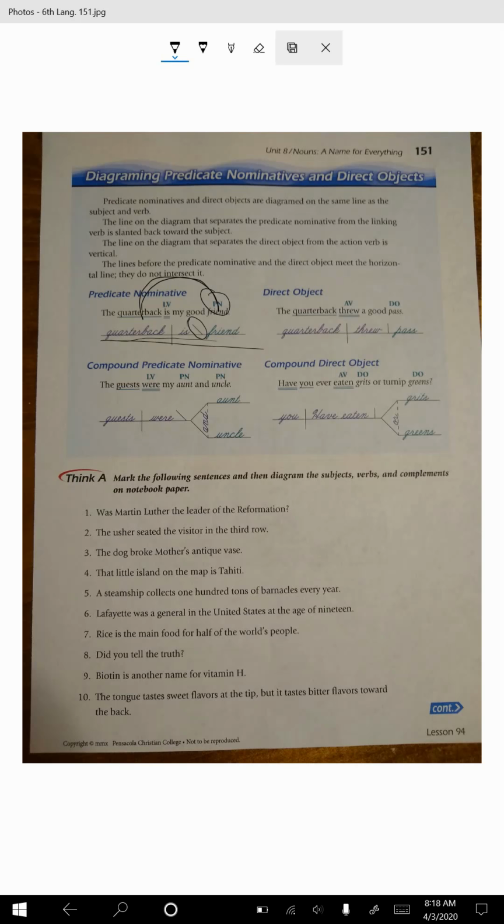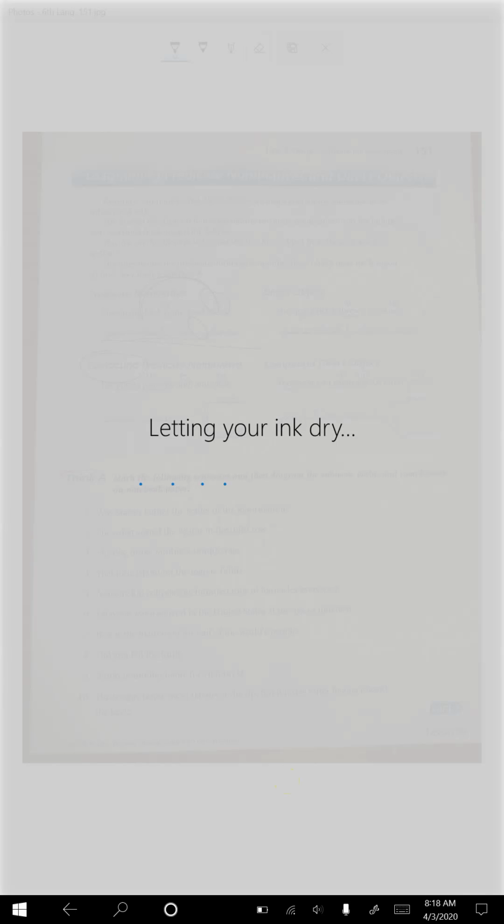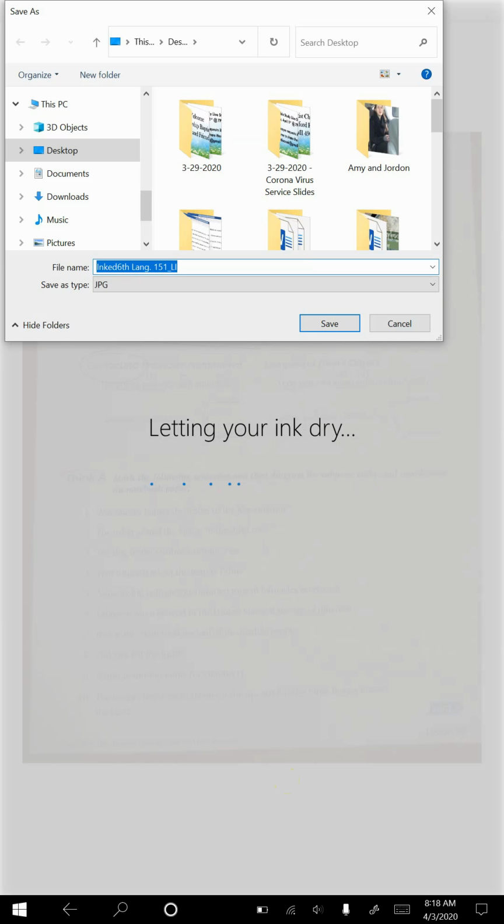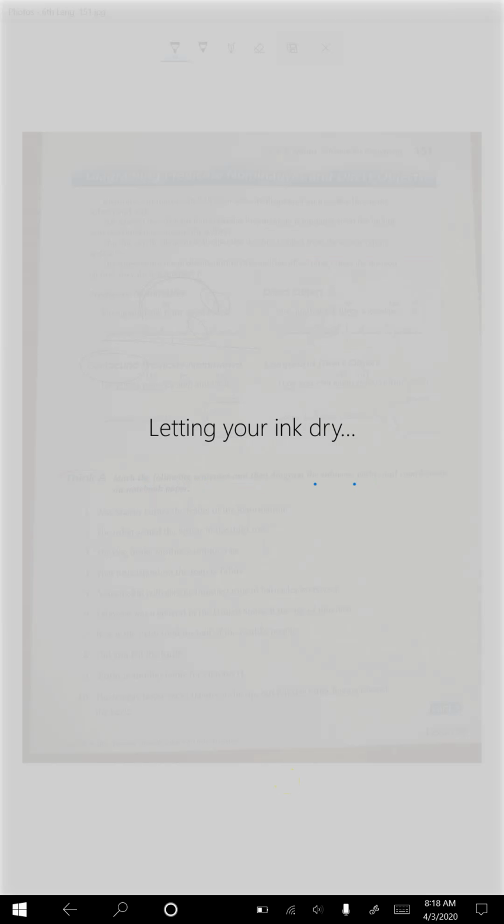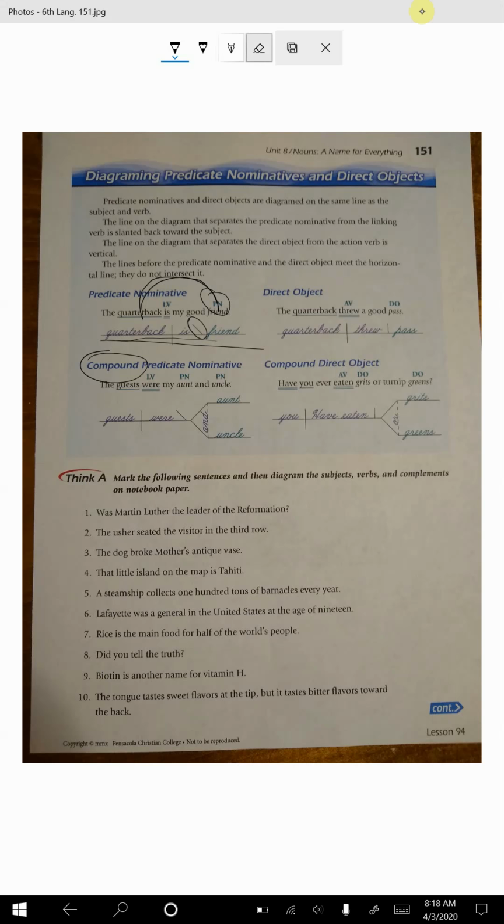See that? You can have compound predicate nominatives. So here, whoops, I didn't mean to do that. Hold on. Down here, the guests were my aunt and uncle.